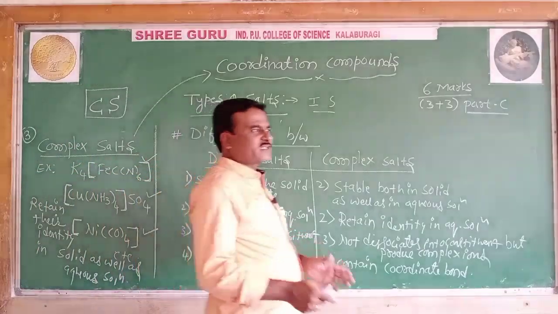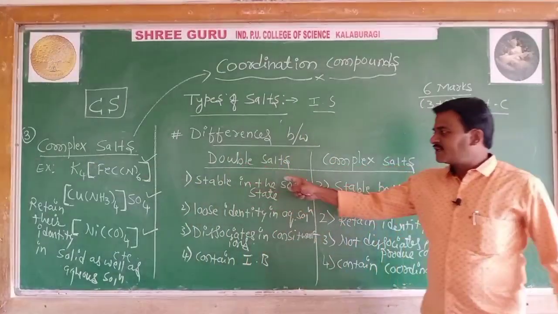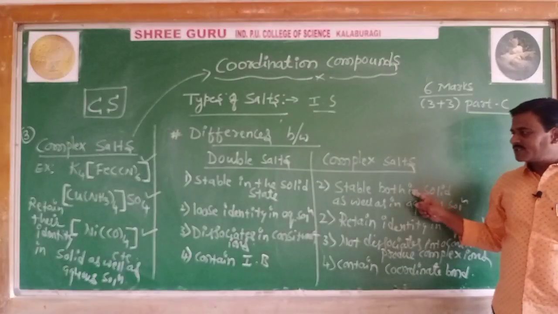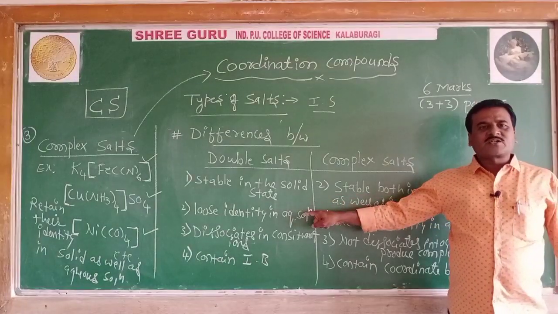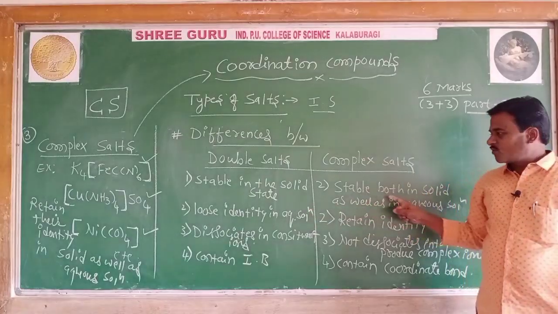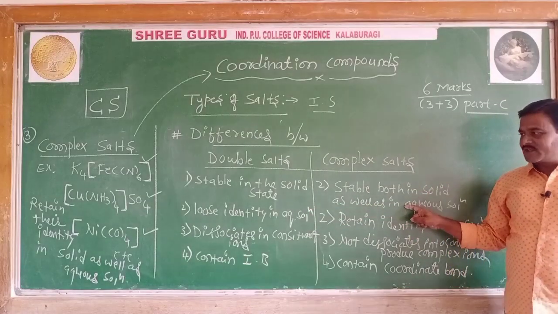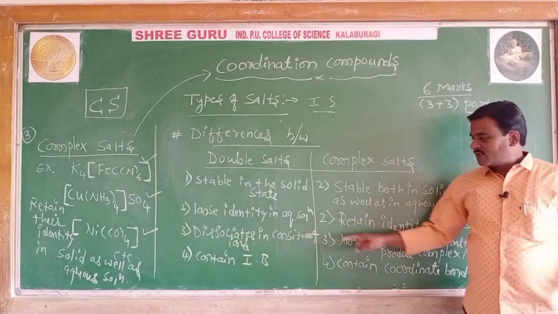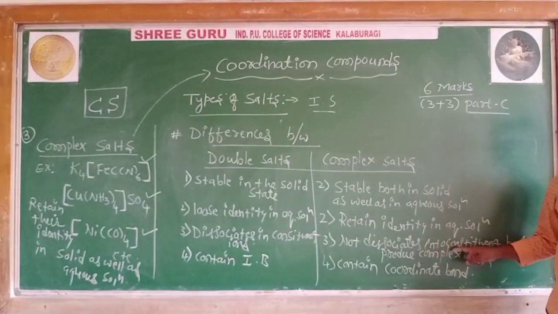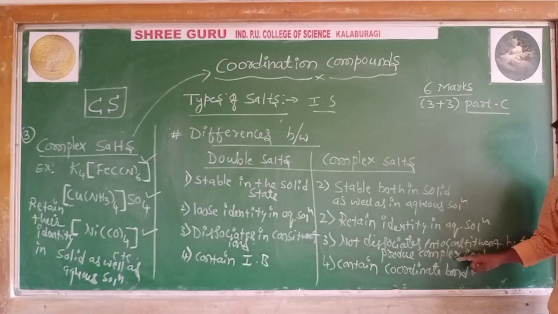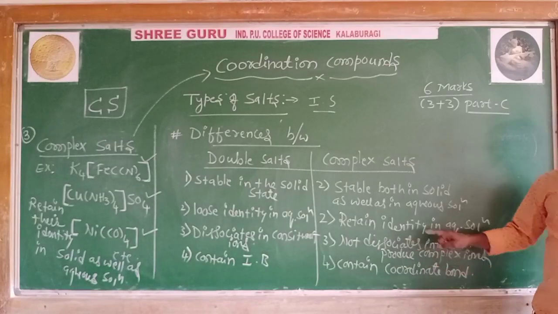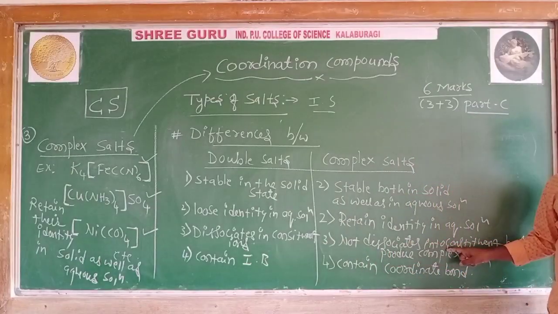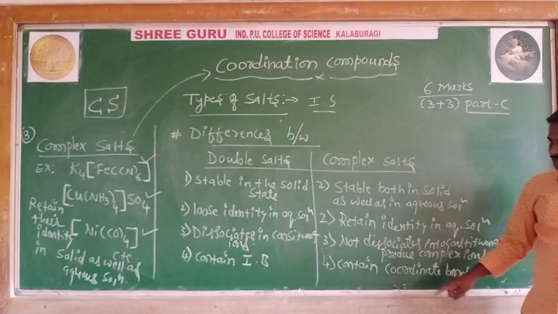So these double salts are stable only in the solid state, while the complex are stable in solid as well as aqueous solution. Double salts lose their identity in aqueous solution, while complex salts retain their identity. These dissociate into constituent ions, while complex salts do not dissociate into constituents but produce complex ions.